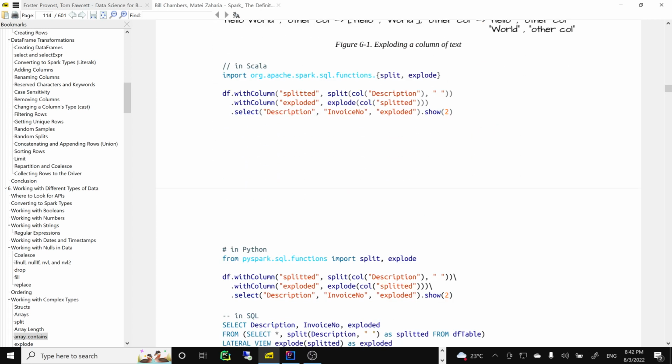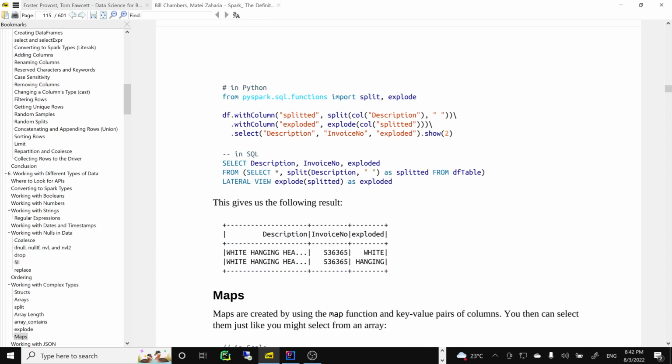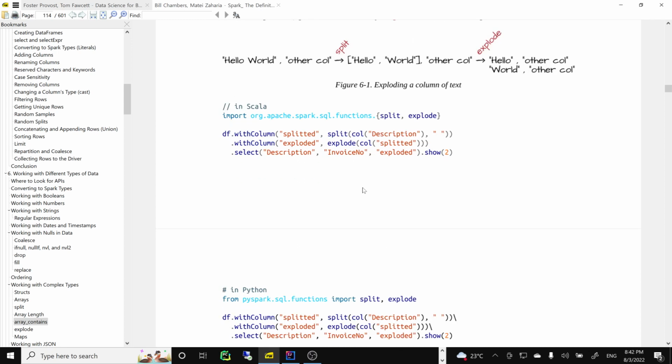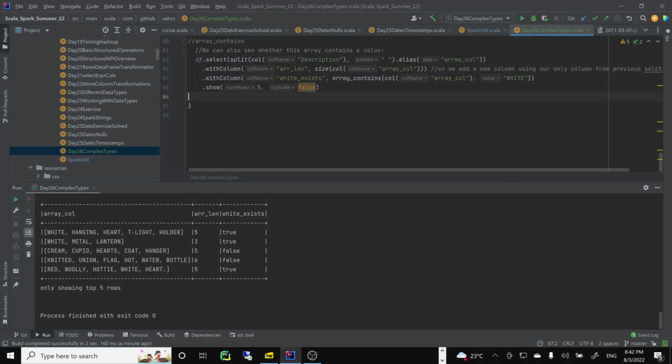So what will happen here? It should be a huge number of white exploded. Let's see what happens with explode on column arrays. It creates one row with the rest of the values duplicated per value in the array. So hello world, other column, split hello world, other column, hello other world, explode. Let's see if this actually works the way I think it works. Okay, let's try this. Let's run it again.